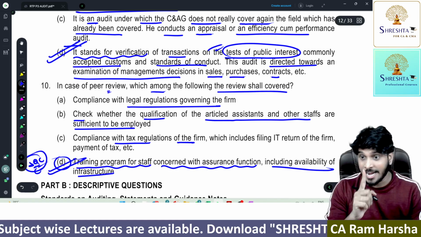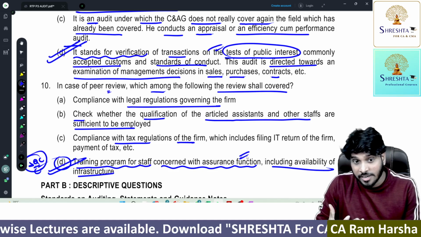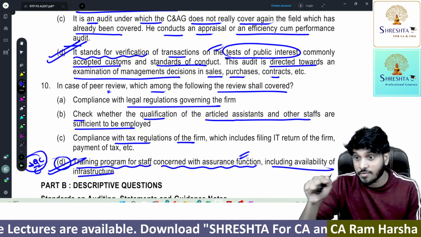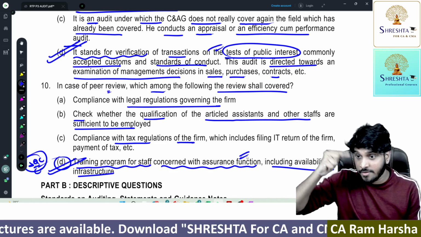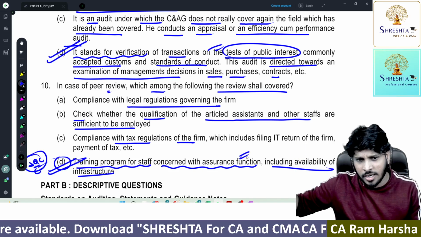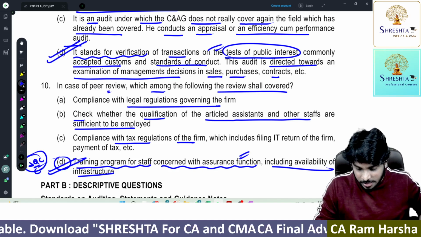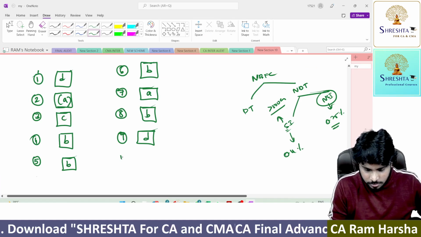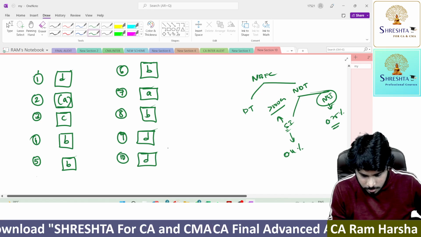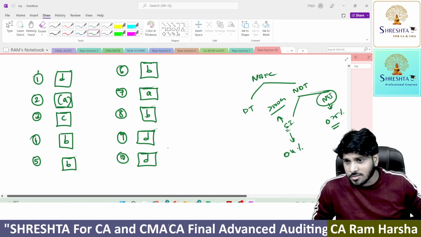So, D. Training for articles so as to comply, so as to do assurance functions properly. This is covered as part of requirement of standard on quality control. Peer reviewer will check whether the practicing unit is satisfying standard on quality control or not. So option D. 10th question, option D.